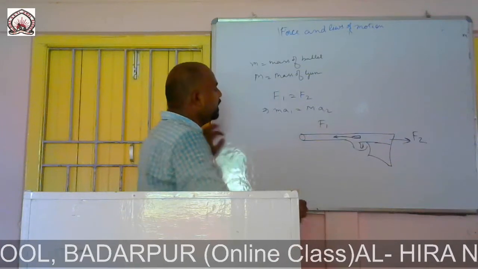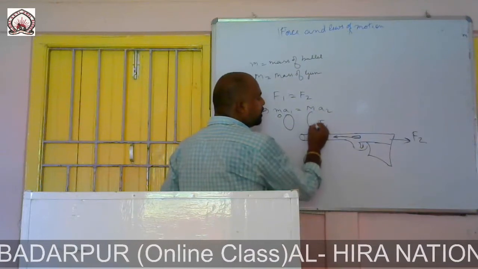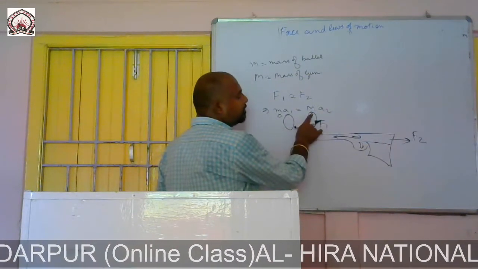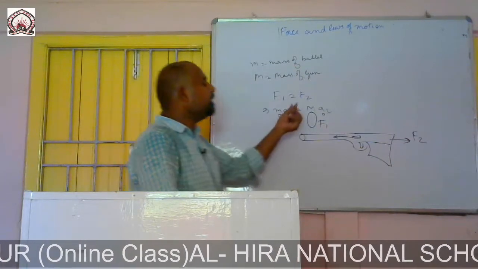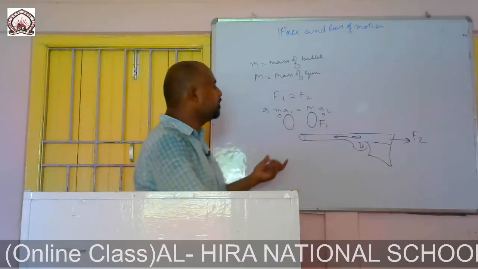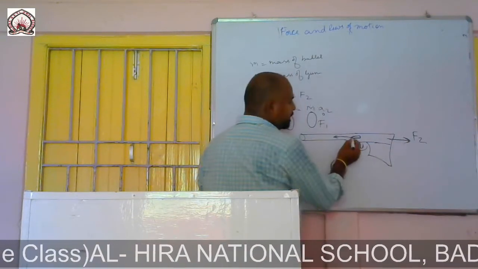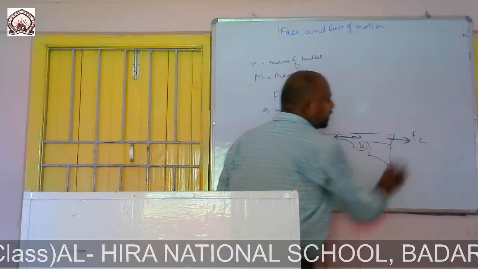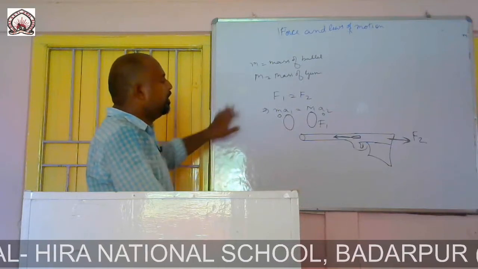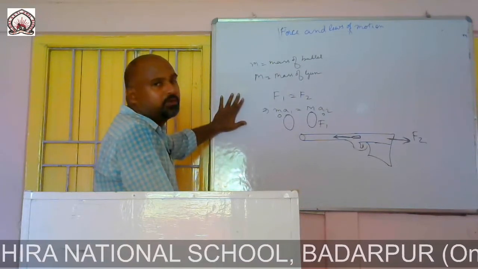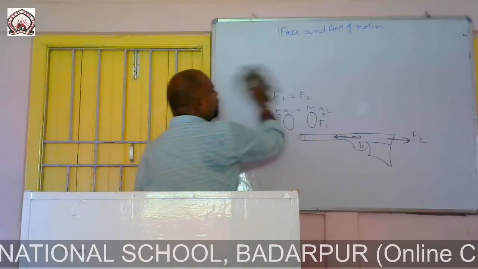Here the mass of the bullet is less, so the acceleration would be more. The mass of the gun is more, and the acceleration of the gun is less. Then you can conclude that the gun moves in the backward direction. Every action has an equal and opposite reaction. This is about Newton's third law of motion. Now we will study the conservation of momentum.